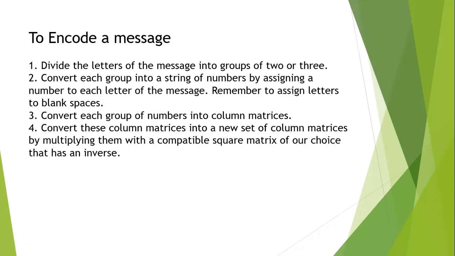Then we want to encode the message. To encode a message, divide the letters of the message into groups of 2 or 3. Then convert each group into a string of numbers by assigning a number to each letter of the message. Remember to assign a number to blank space. Convert each group of numbers into column matrices. Convert these column matrices into a new set of column matrices by multiplying them with a compatible square matrix of our choice that has an inverse.